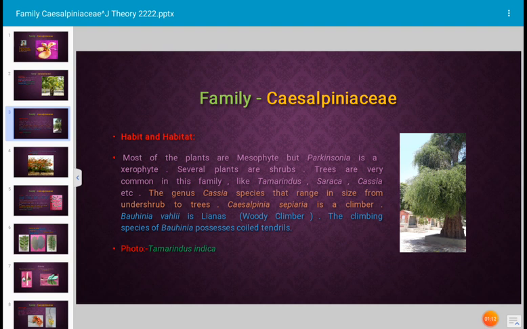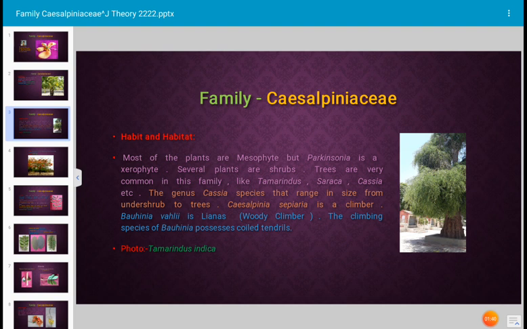Several plants are shrubs and small trees. In this family, in Caesalpiniaceae, trees are very common. There are many tree species present in this family, for example Tamarindus indica, Saraca, Cassia, etc. And the genus Cassia has species that range in size from undershrub to trees.